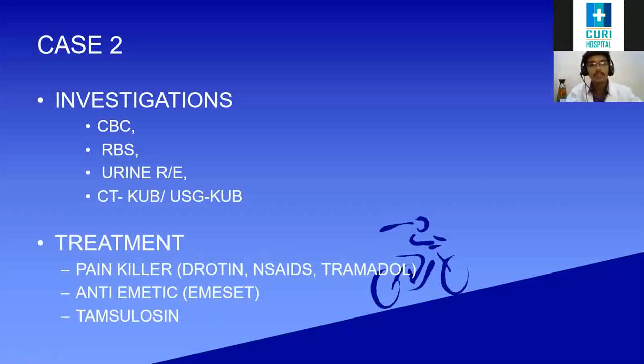If the stone is 7 mm or 6.5 millimeter, then we should evaluate serum creatinine and urea. If the creatinine level is normal, we can wait 2 to 4 weeks for stone expulsion with the following drugs. What can we give? Drotin, as I already said, an antiemetic 8 mg, and tamsulosin. I'll explain about tamsulosin in a while.